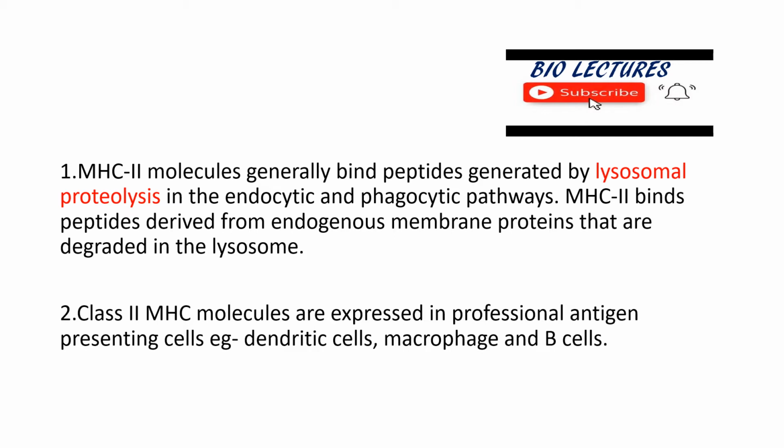Exogenous antigen is produced outside the host cell and it enters the cell by endocytosis and phagocytosis. Antigen presenting cells, macrophages, dendritic cells and B cells degrade ingested exogenous antigen into peptides within the endocytic pathway or endosomes. These digested peptides bind with MHC2 molecules.